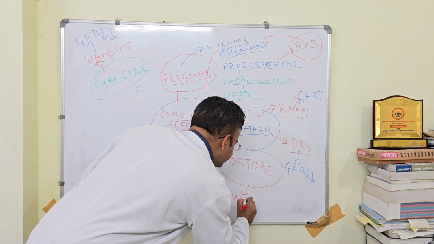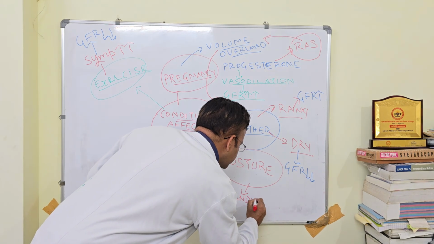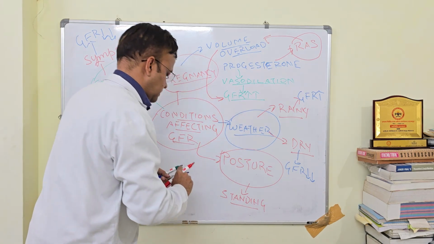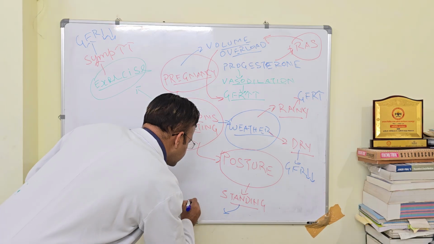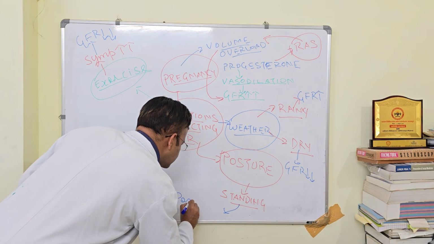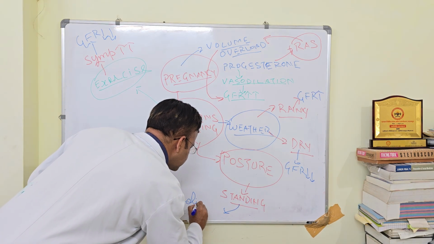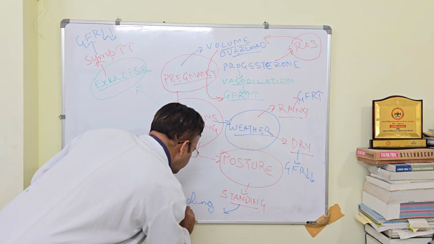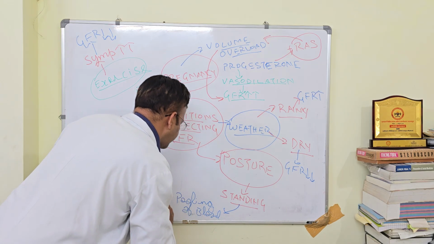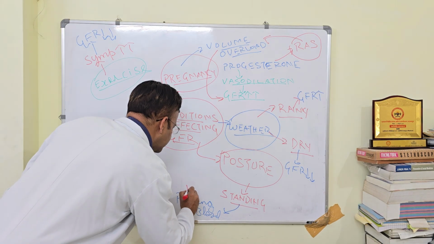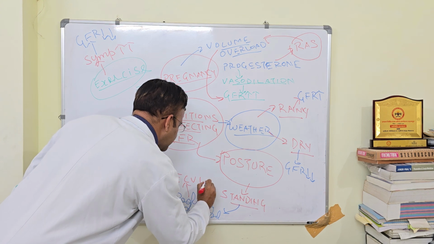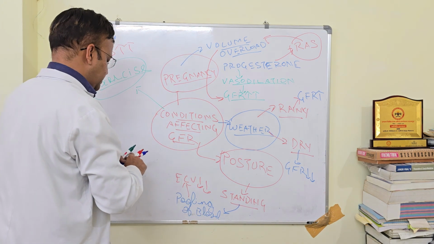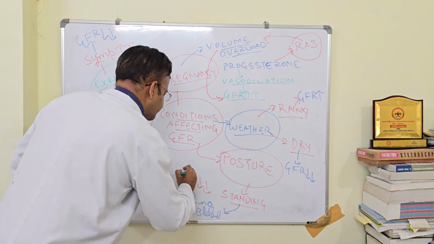Standing, because of the pooling of blood. What will reduce? Effective circulating volume will reduce. Let's write in short form, ECV will reduce. If ECV reduces, the GFR will reduce.